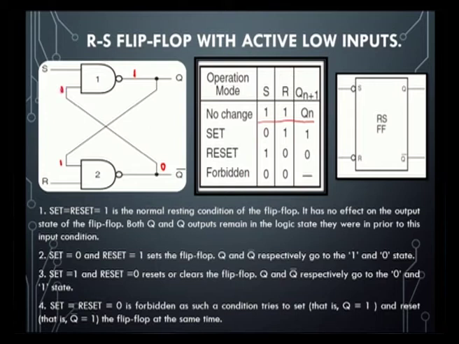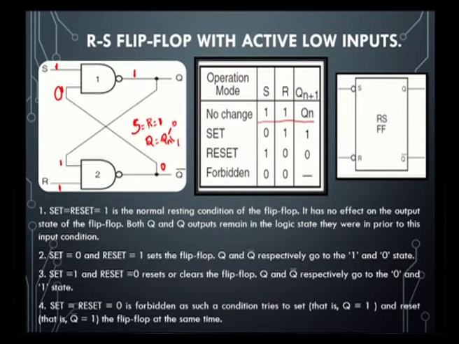So 0 will be given to this. Again, when the input is high the output will be low, so this is again 1. Again we prove that for S equal to R equal to 1, Q will remain Qn, whatever the present state may be, whether we consider 0 or 1.